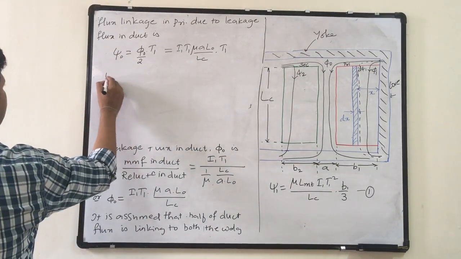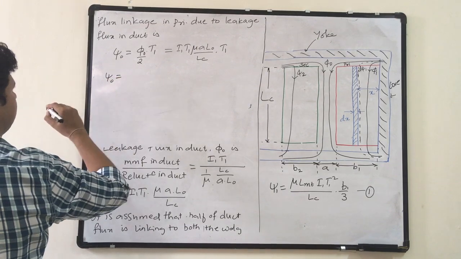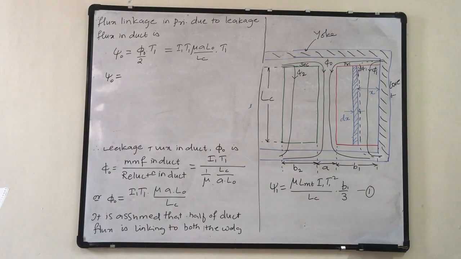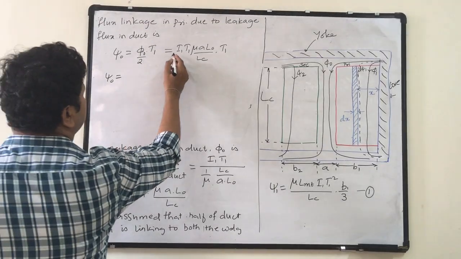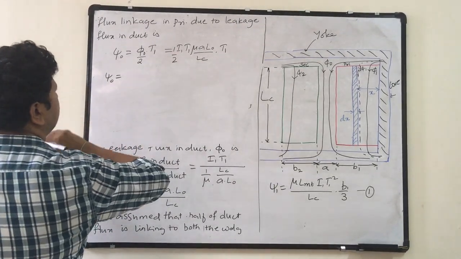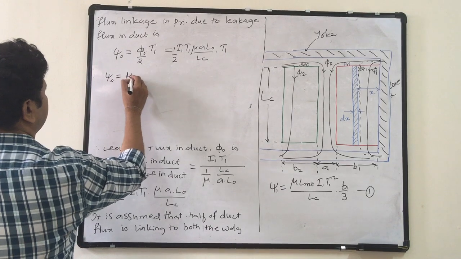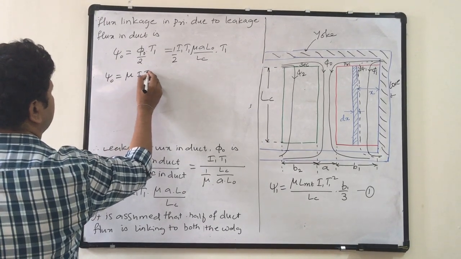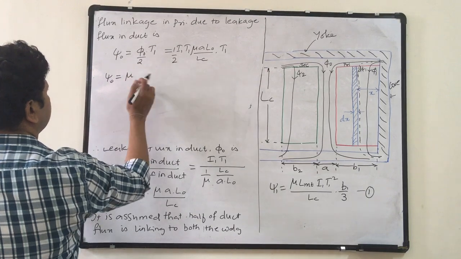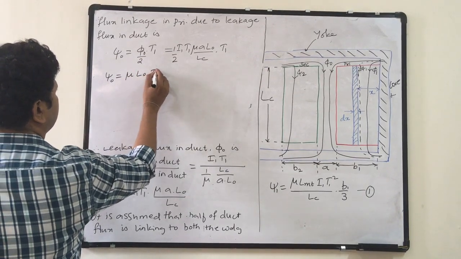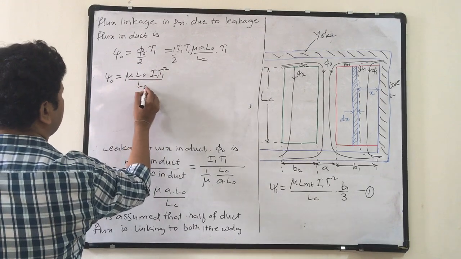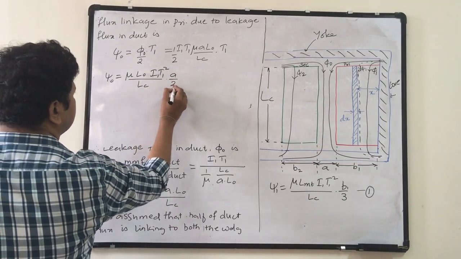Or I can write psi naught is equal to mu L naught I1 T1 square divided by LC into A by 2.